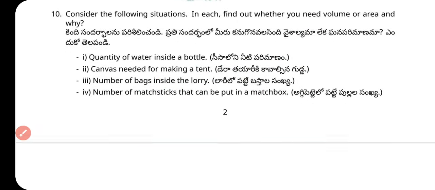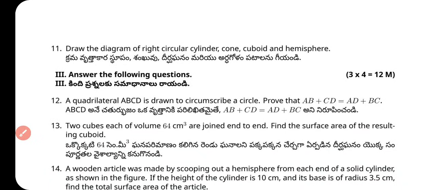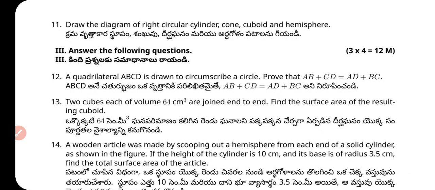Now the next section. 11th question. Draw the diagram of a circular cylinder, cone, cuboid and hemisphere. 4 marks of the question. A quadrilateral ABCD is drawn to circumscribe a circle. Prove that AB plus CD equals AD plus BC.